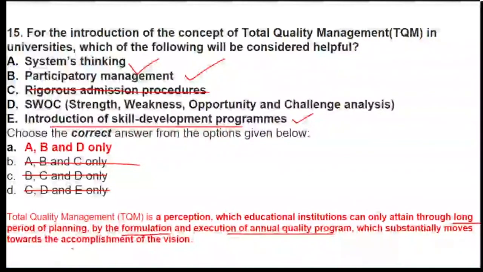See here, none of the colleges, institutions or universities talk about C, that is, the admission procedure does not maintain your quality. It is only your system thinking. Yes, Tanushri, 15th, A is right. Your detailed thinking, your participatory management and your skill development programs will help you develop your quality. Is it clear?